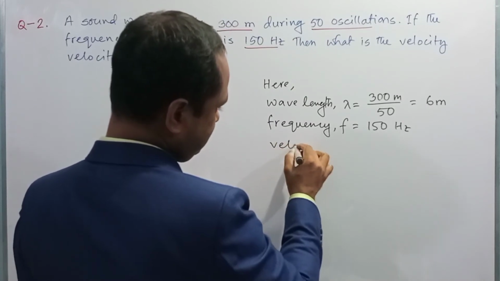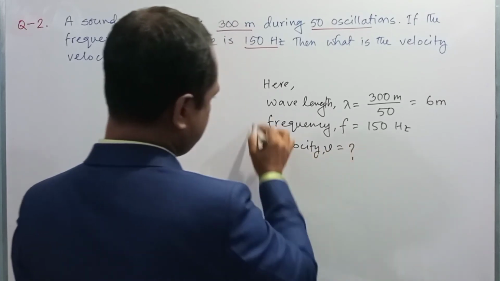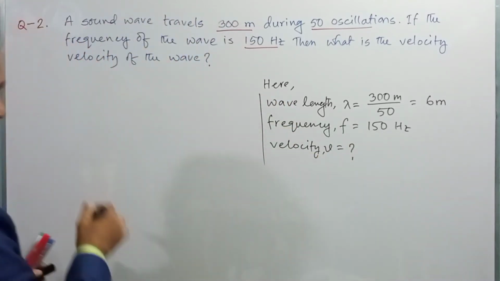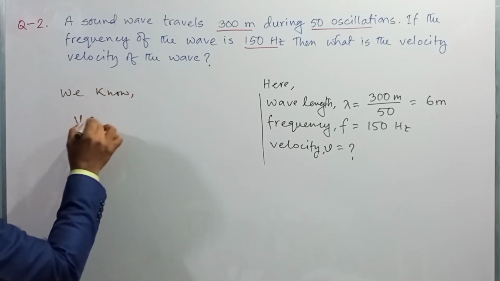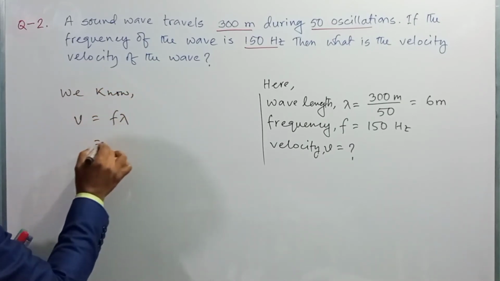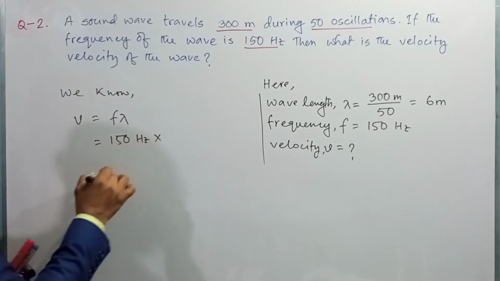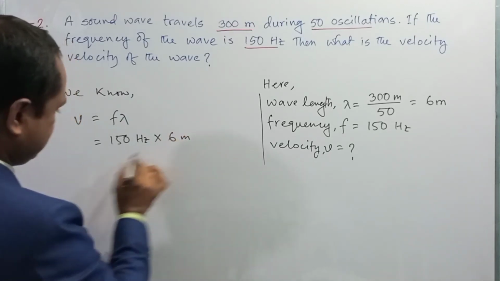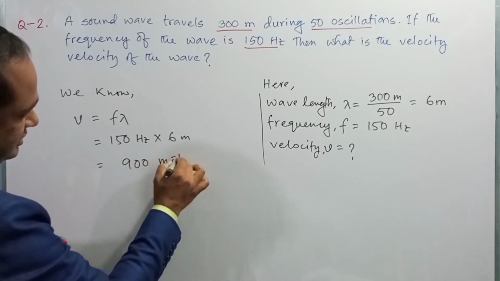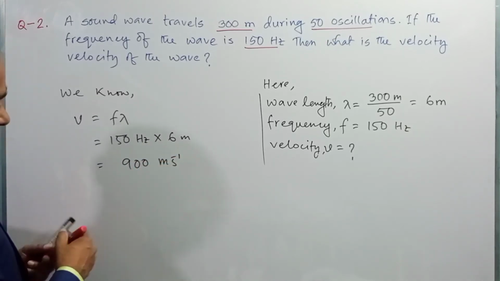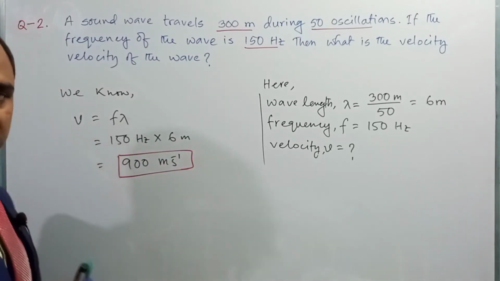So velocity v is equal to what? We know v is equal to f lambda. Here f is equal to 150 hertz multiplied by 6 meter. So after the calculation you will get 900 meter per second. Dear student, this is the velocity of the wave, okay?